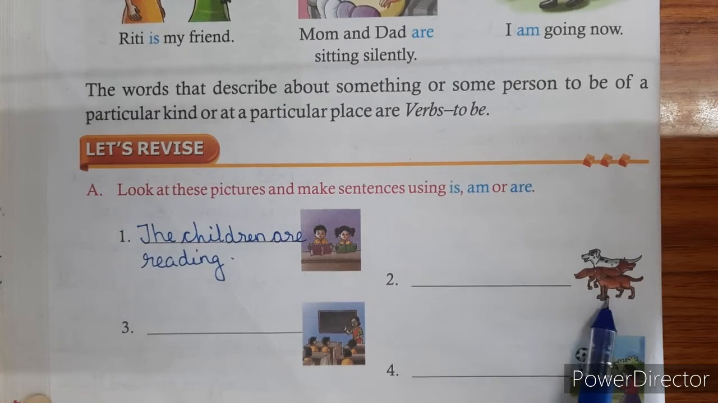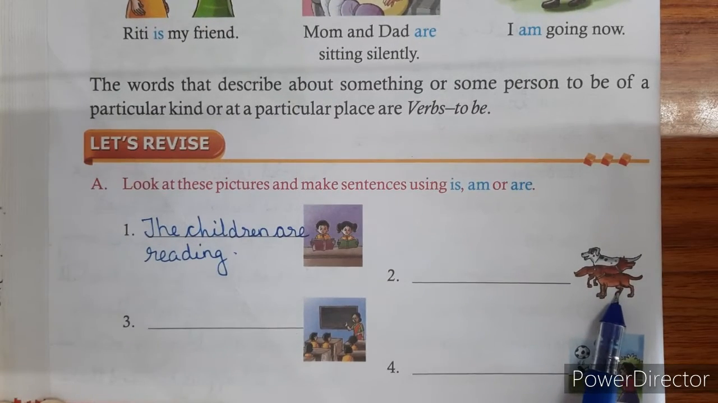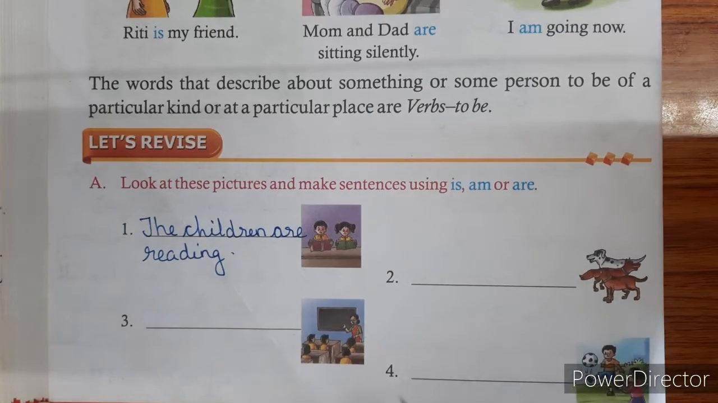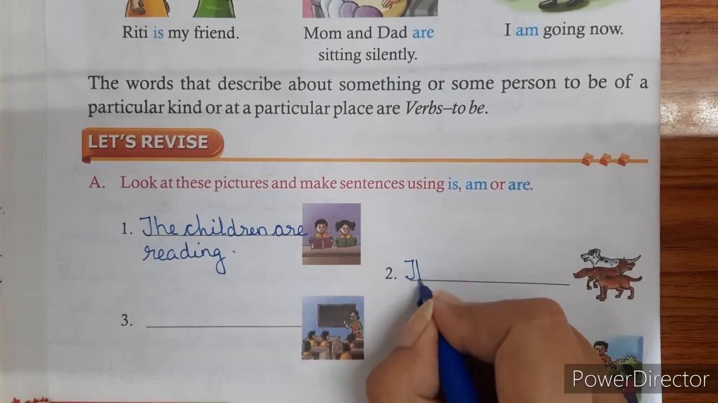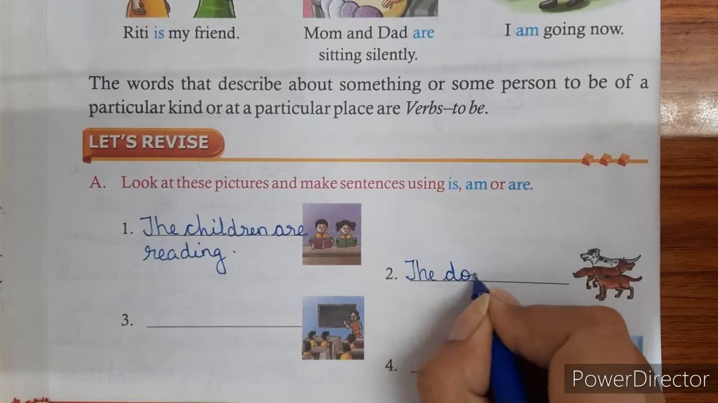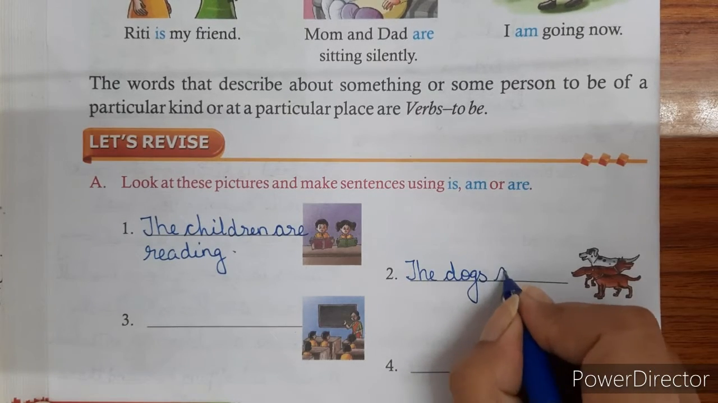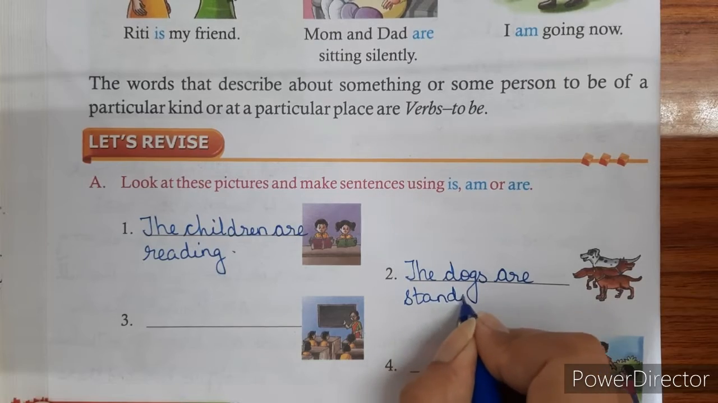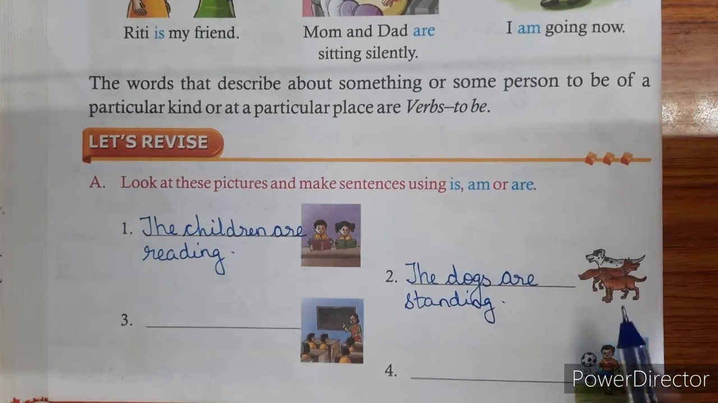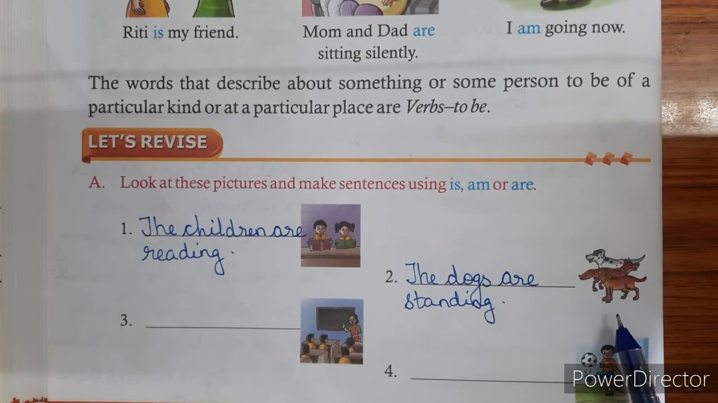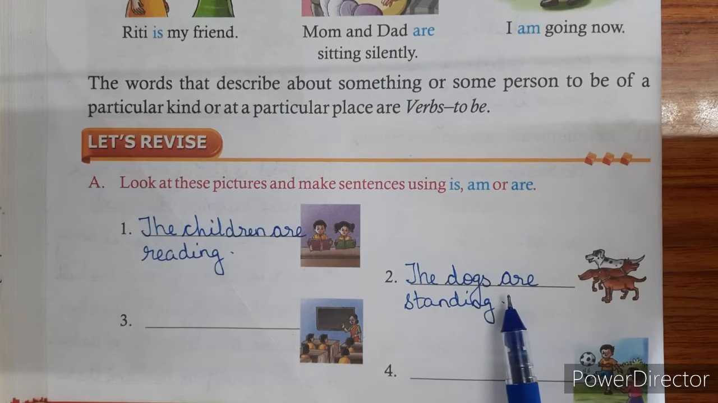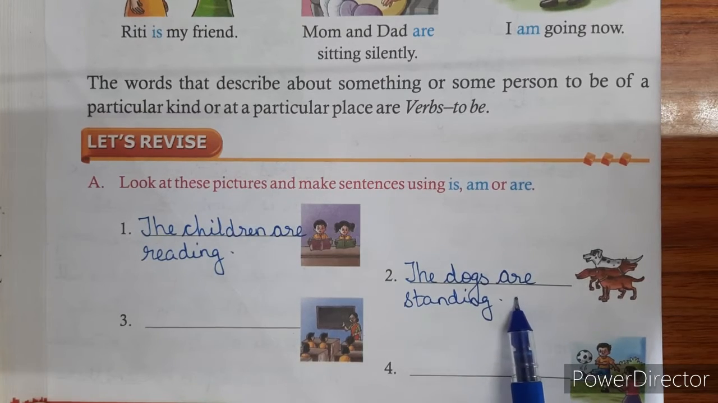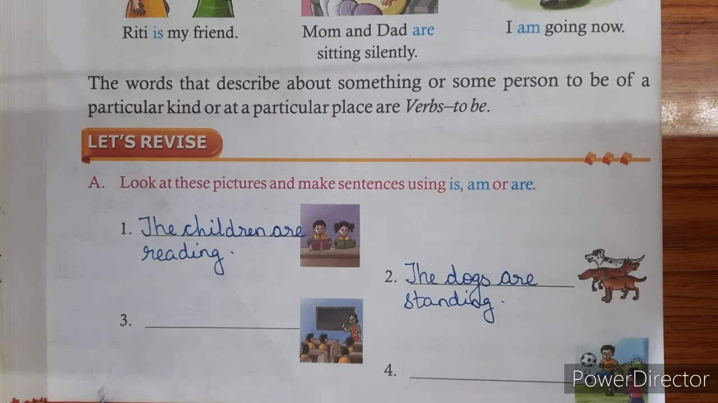Sentence number 2, you can see the picture. There are 3 dogs. There is more than one dog. Again plural noun. So when we write the sentence, we write it as the dogs are standing. Here, students, there is a plural noun because there is more than one dog. So whenever there is plural noun or pronoun, you will add the verb to be are to refer to them.